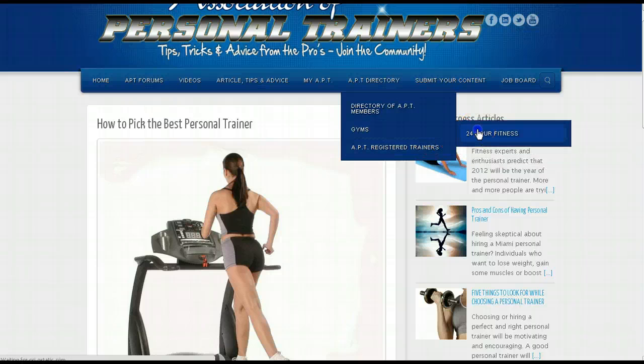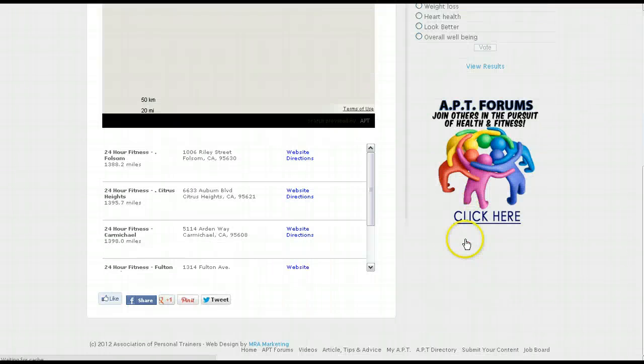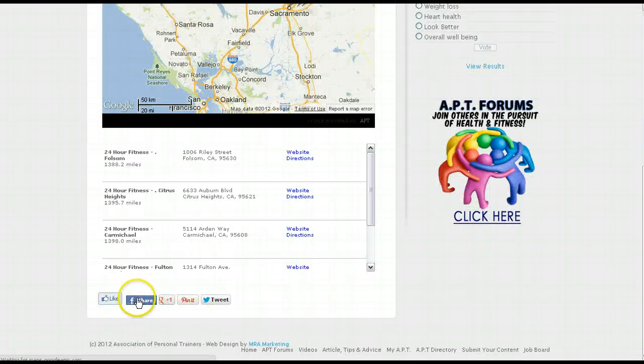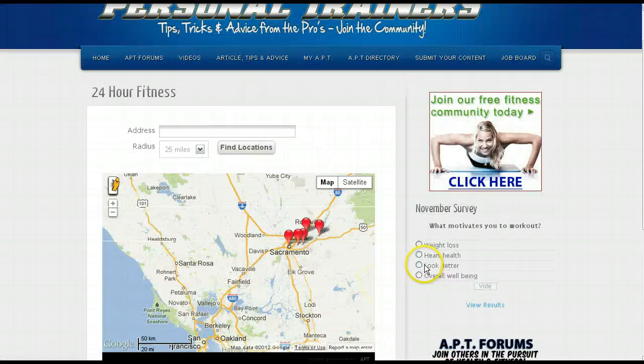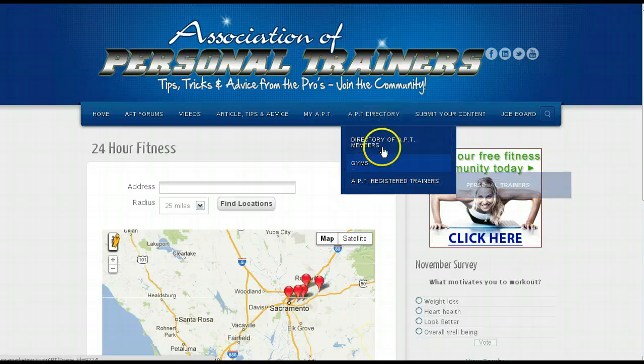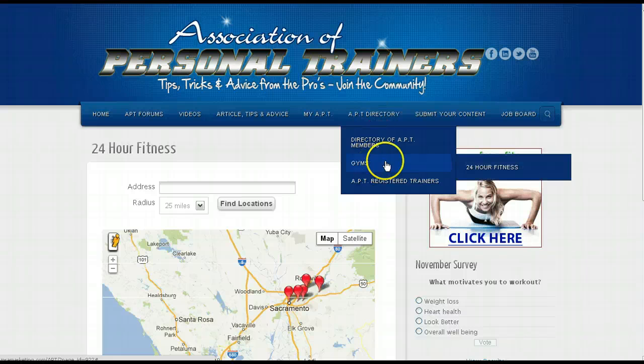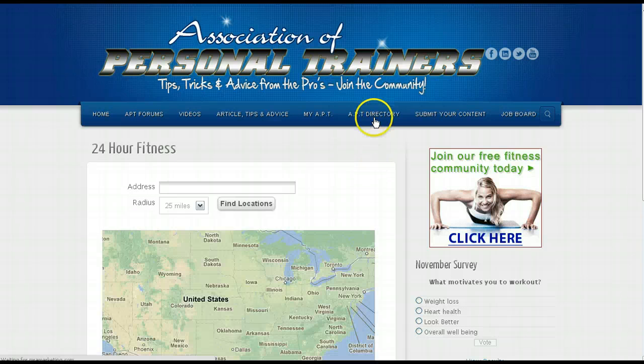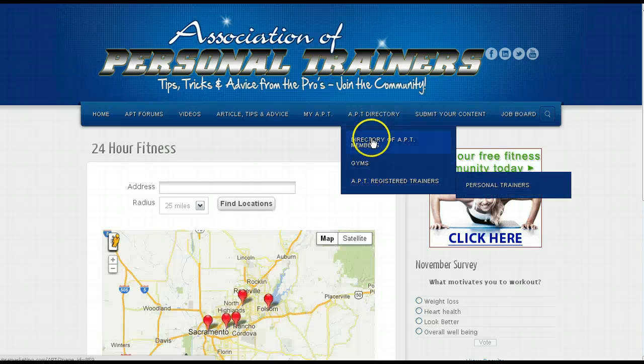And if you go here, one thing you'll notice also is that everywhere on the website I've included social links so people can share this with their Facebook network, tweet this out to their friends. If somebody comes here and they really find this useful, they could like it, they could tweet it to their friends, and that'll just get you more potential traffic. So again, I just wanted to make this video to go over specifically the gyms with you and the directory features, because by me setting up 24-hour fitness as an example, it really gives you an opportunity to see the possibilities of this feature I've set up.